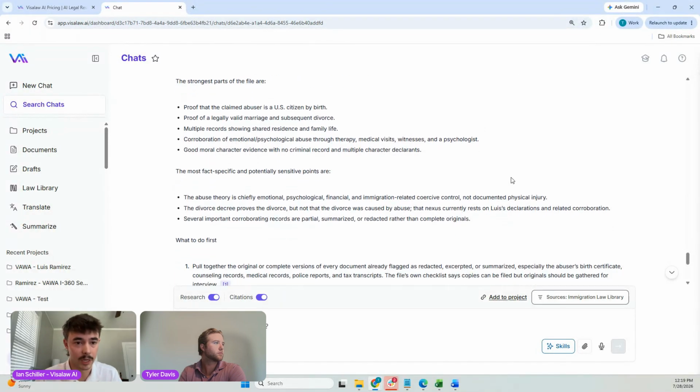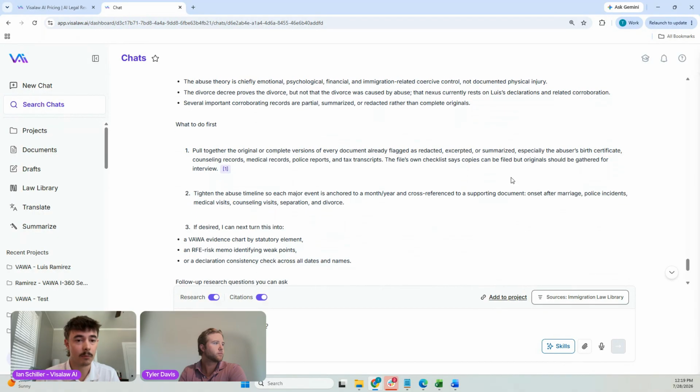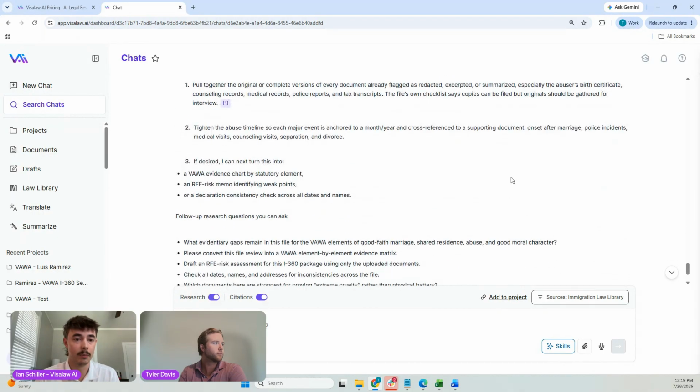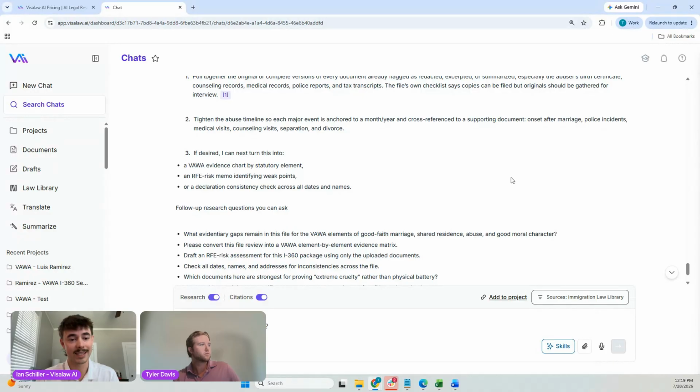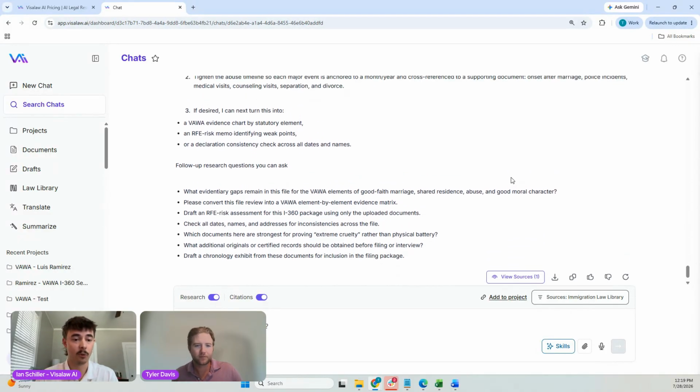And what we're looking at here, we have the strongest parts of the file as well, and also some what-to-do-first items if you're again looking for those next steps to take, because this is a really generous output for the prompt that we provided. Just in this initial case filing, you could limit this to be, hey, just show me the strongest parts of this case, or show me the weakest parts of this case if you just wanted to highlight those individually. In this case, we're asking for basically a full review of the file so that we can go ahead and get started generally on this case.